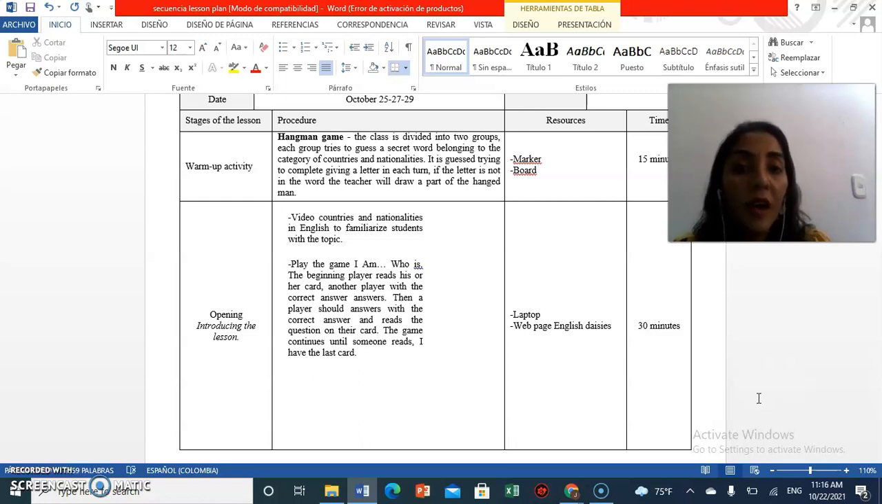My student will guess and complete, giving a letter in each turn. If the letter is not in the word, the teacher will drop a part of the hangman. For this section, I will use marker and board, and this section lasts 15 minutes. Then